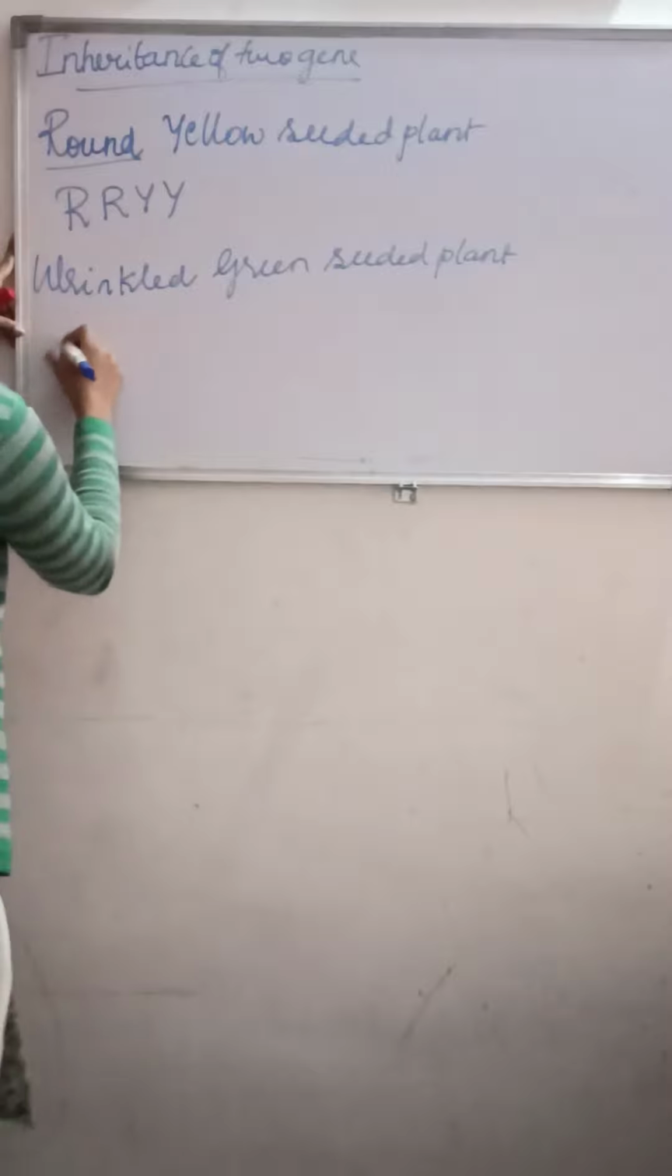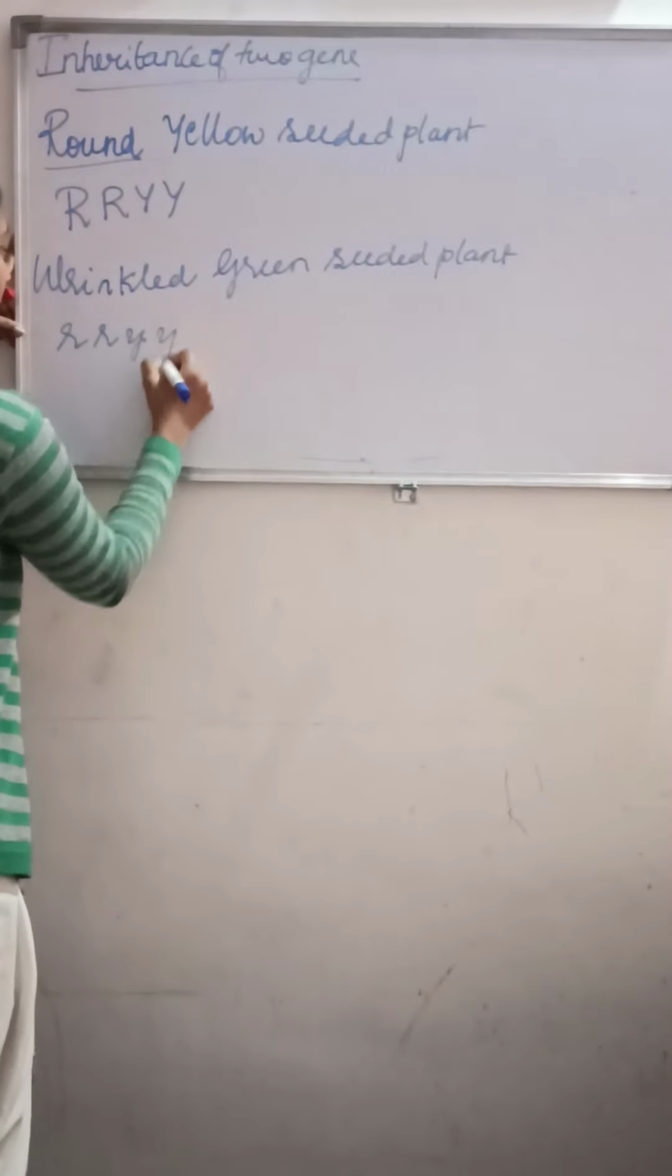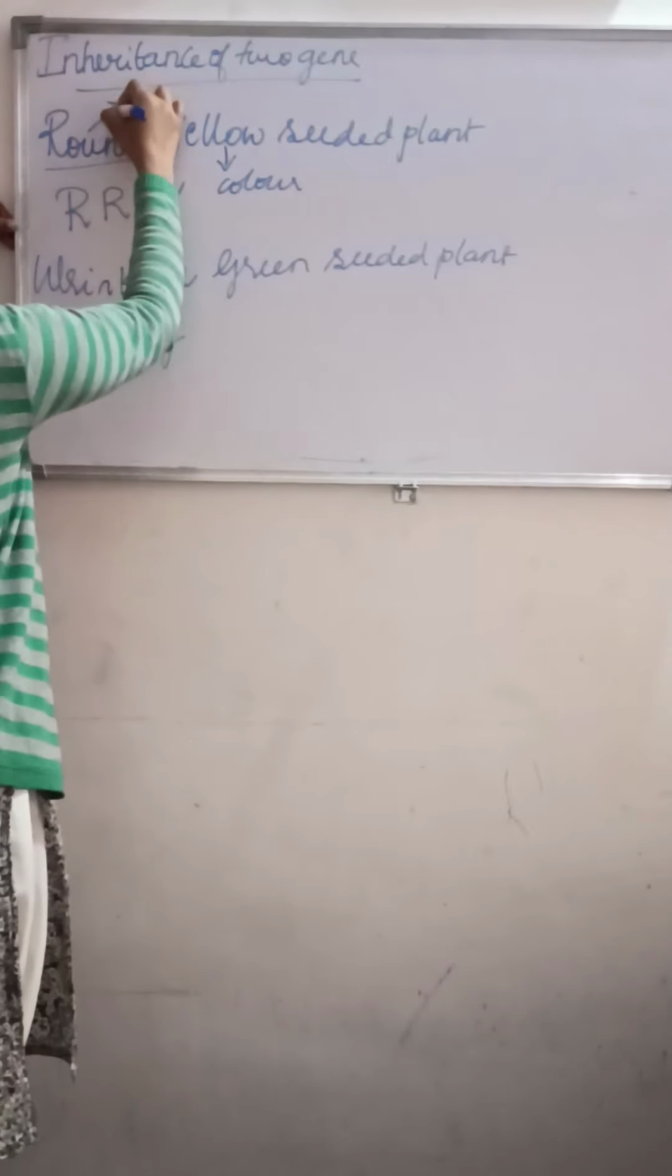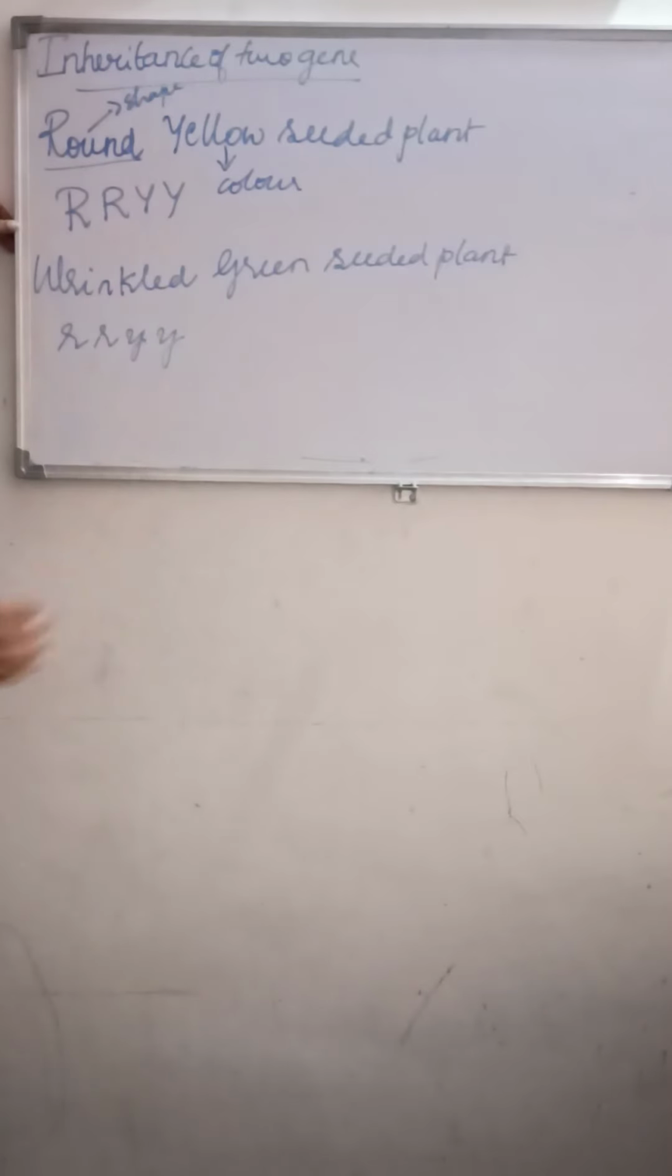Wrinkled green seeded plant. So that is small r, small y, small y. Understood? So round refers to one character. Second, yellow. Here the yellow refers to another character, right? That is the color, and round is the shape, right? So that is the shape.